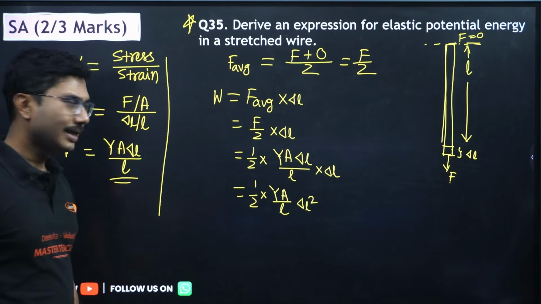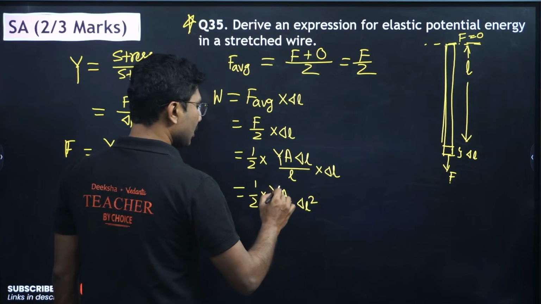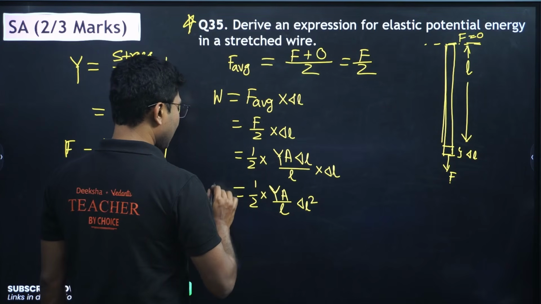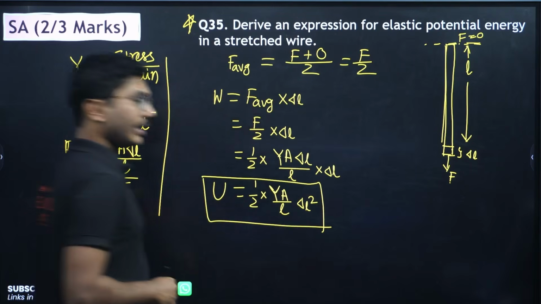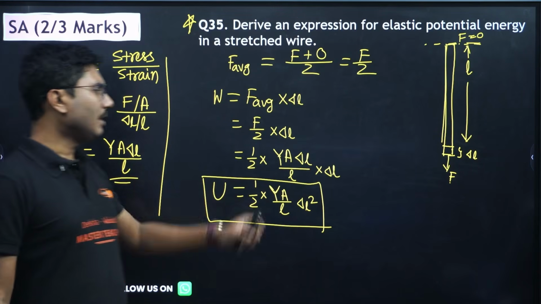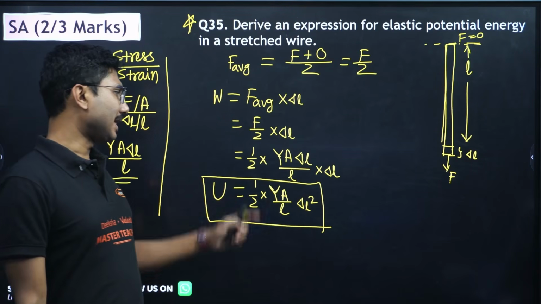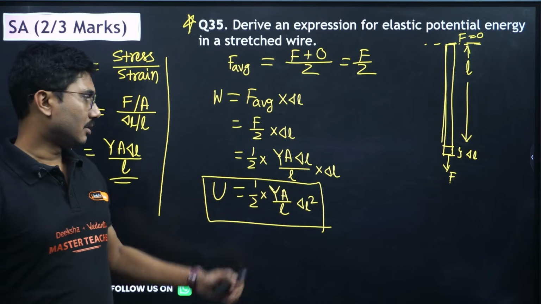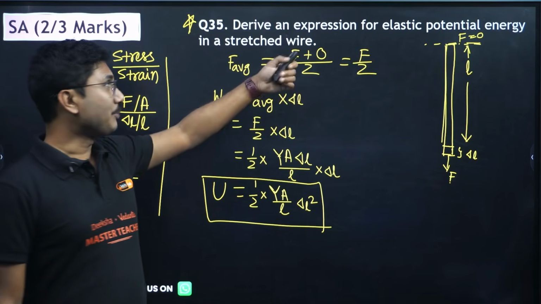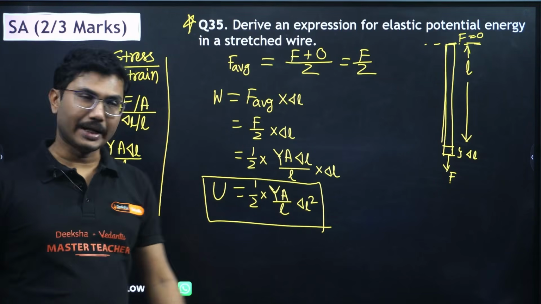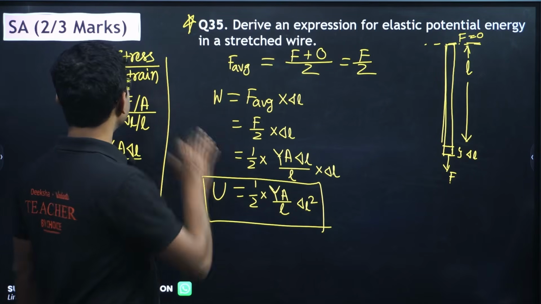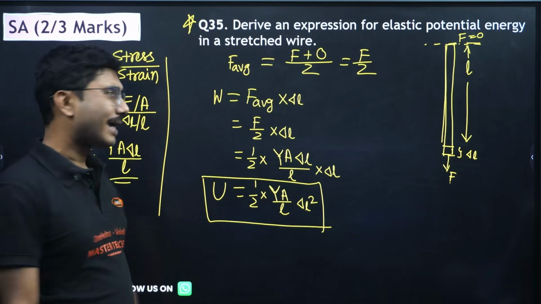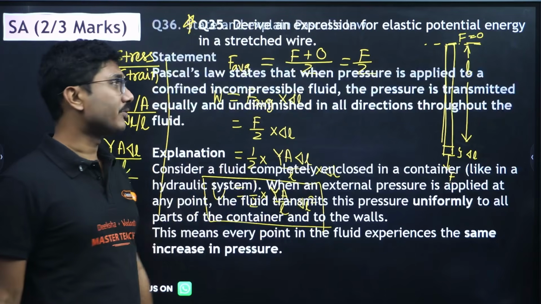This is the work done, and the same will be stored as energy. So this is the elastic potential energy stored in a stressed wire. Okay, not a super difficult derivation. This is a 3-mark derivation. If you practice it, you will get this as a common question.